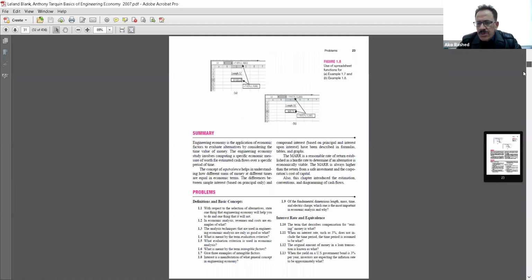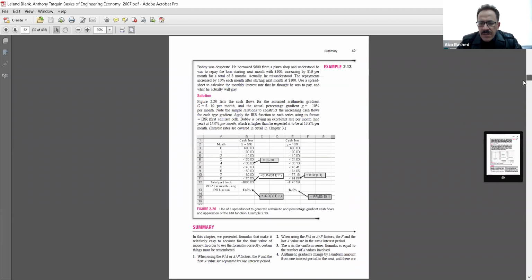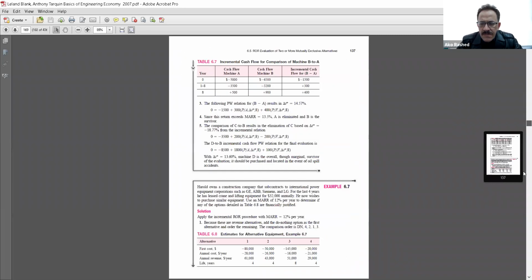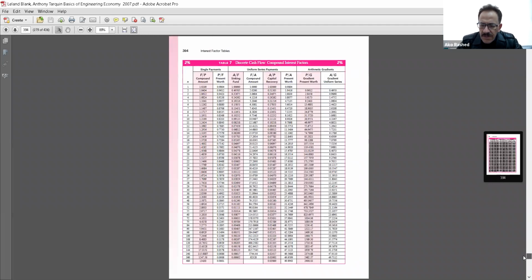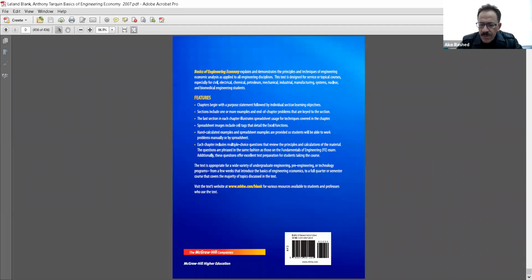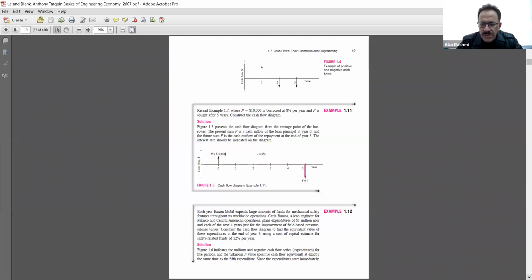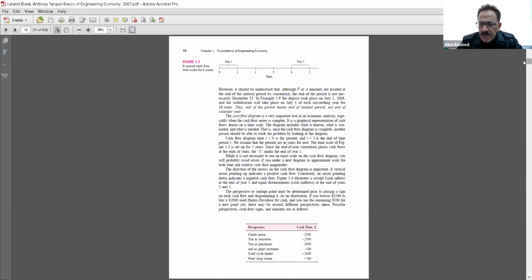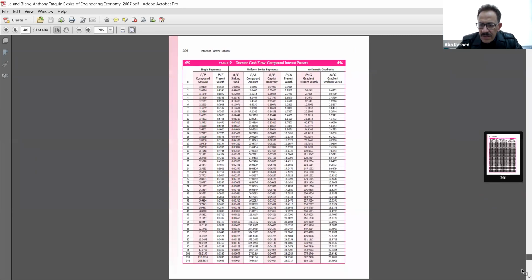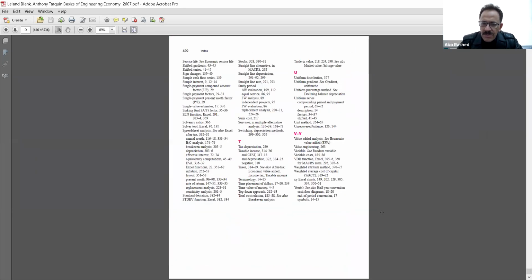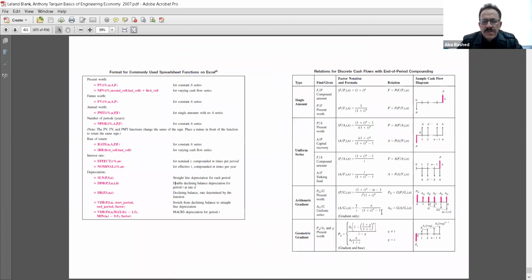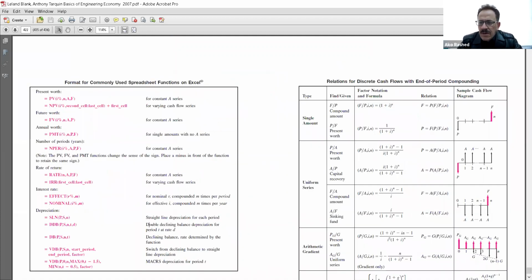I want to show you something. The last two pages are very important. Here's the last page that I always give to my students. Yeah, this page. You can see that in engineering economy, we will have equations, formulas or tables.